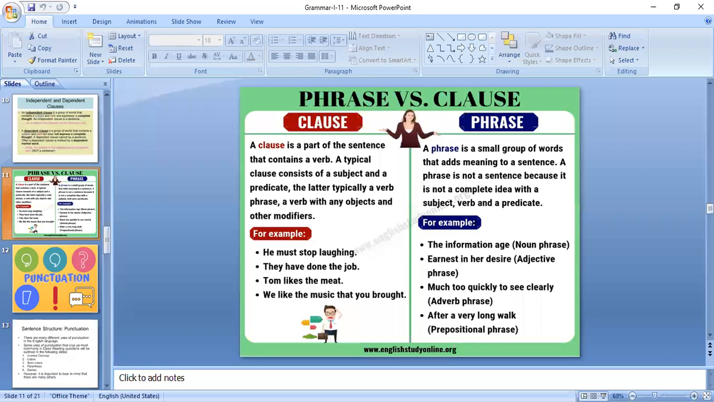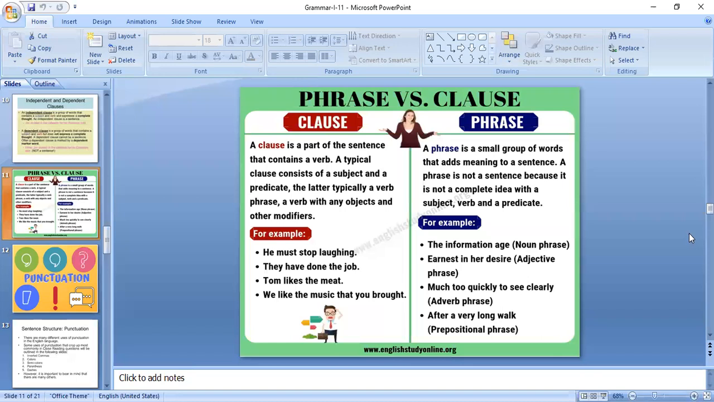Otherwise, if we study the phrase, there we have to search for the remaining words which can give a complete meaning of these phrase words. Why? Because there is no meaning in that part of a sentence. The information age, it means what? So what this is trying to explain, we cannot understand.